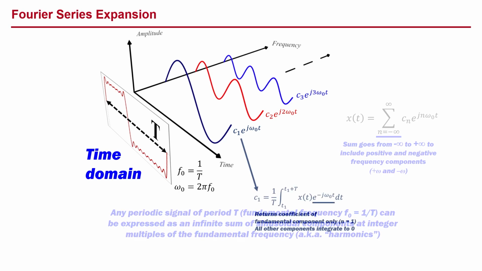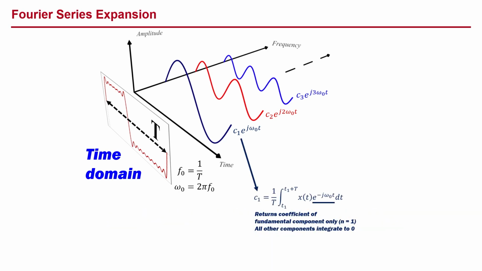The coefficient of the fundamental component, C1, is obtained by multiplying x of t by e raised to the power of minus j omega naught t, and taking the time-averaged integral over the period T.